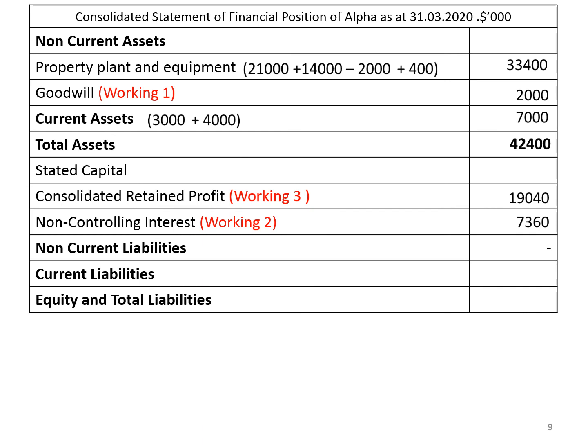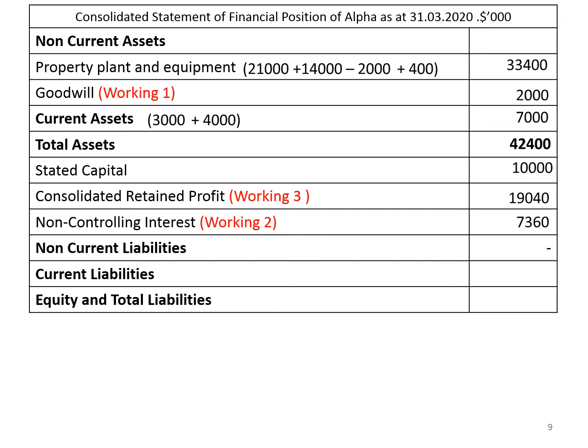Then stated capital. The stated capital that appears in the consolidated statement of financial position should always represent the parent company's stated capital only. So share capital or stated capital is $10,000. And then non-current liabilities.